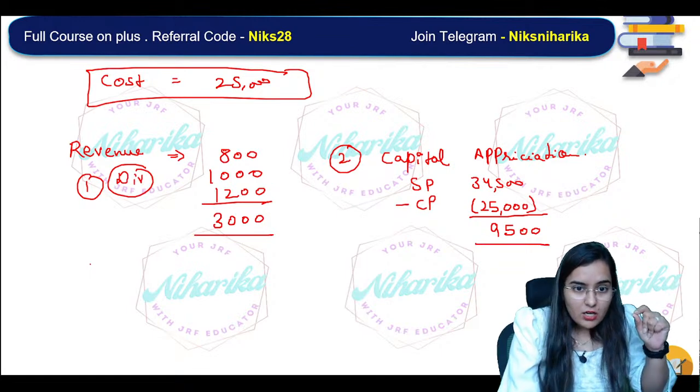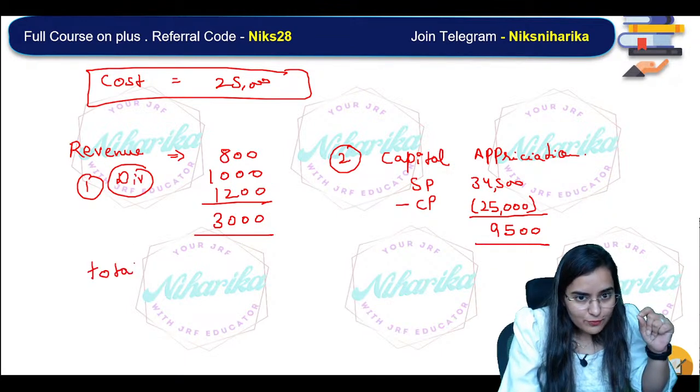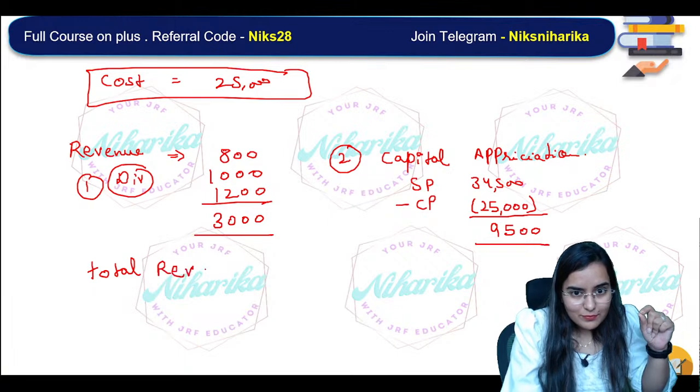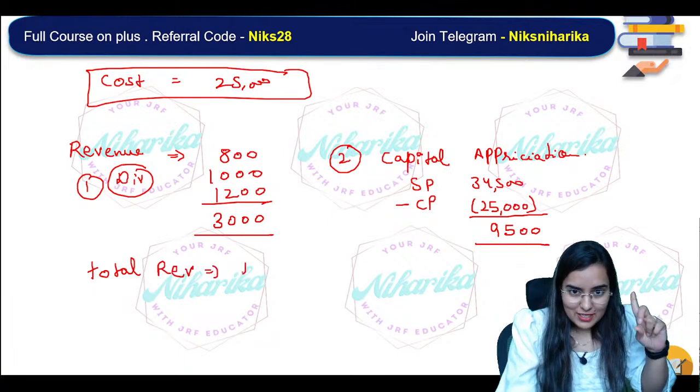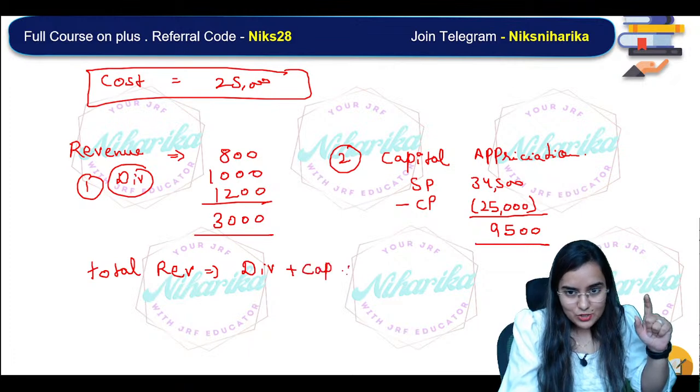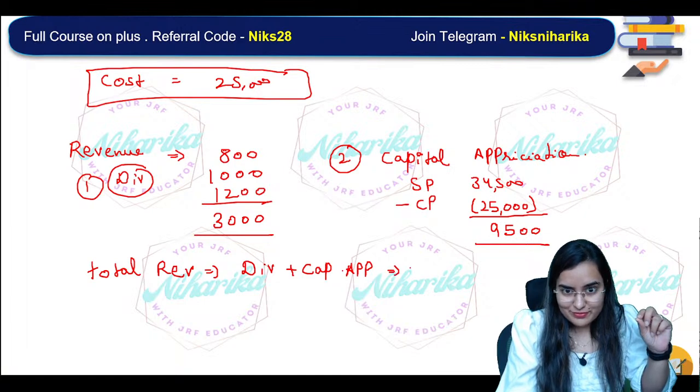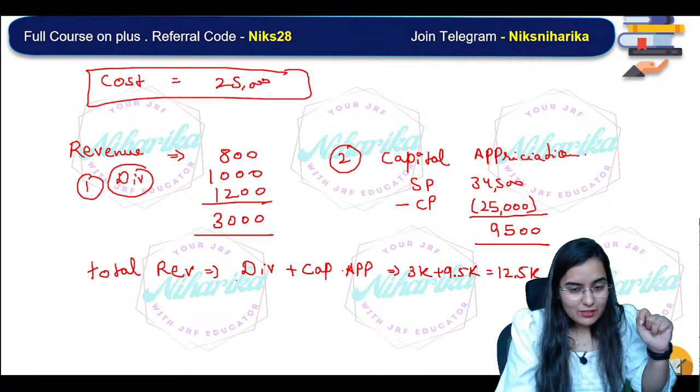Now, please help me out. What is the total revenue? That is dividend plus capital appreciation. 3K plus 9.5K is equal to 12.5K. Divided by what is the cost?